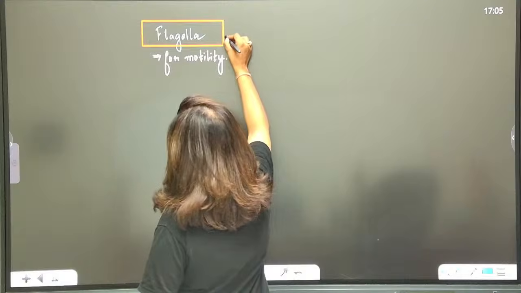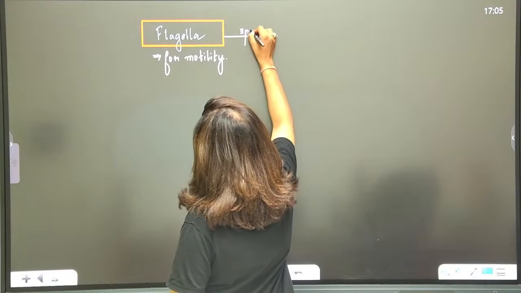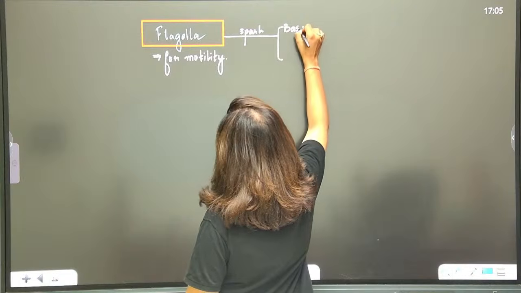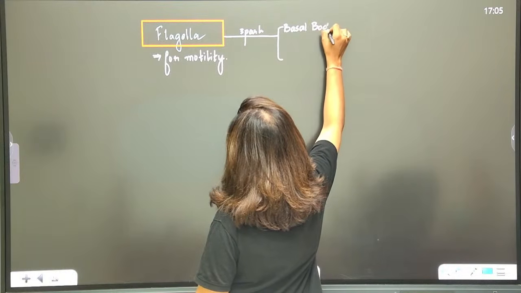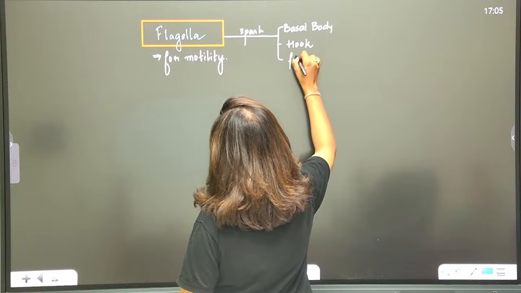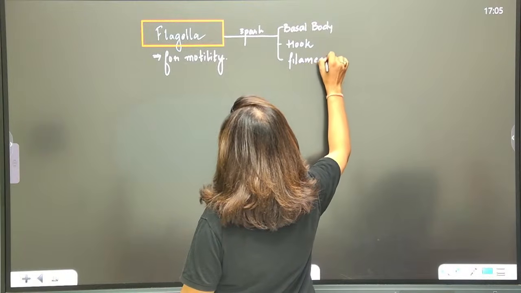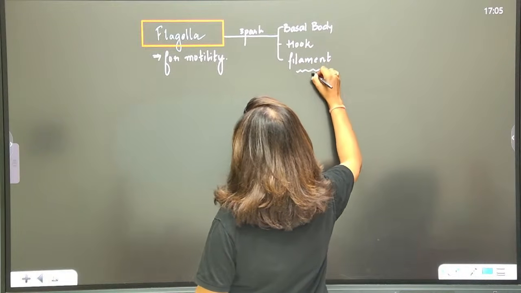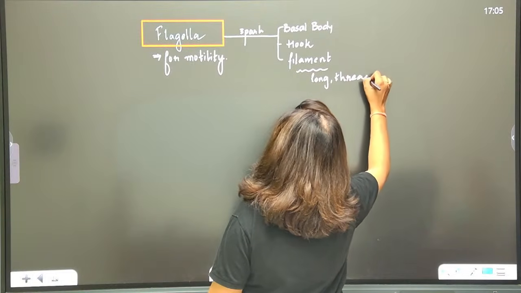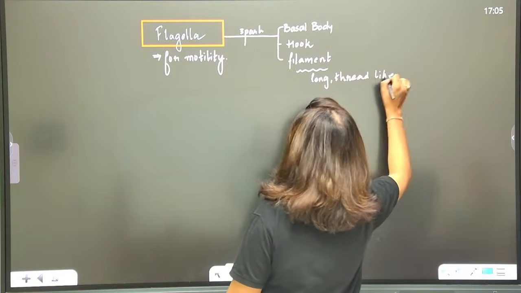Any flagella is made up of three parts. One is the basal body, then the hook, and the filament. So the filament is a long thread-like part, right? This is long and thread-like, which will actually wave. This will move.